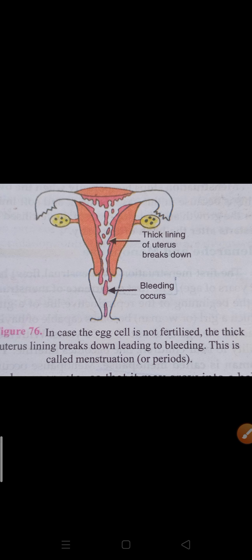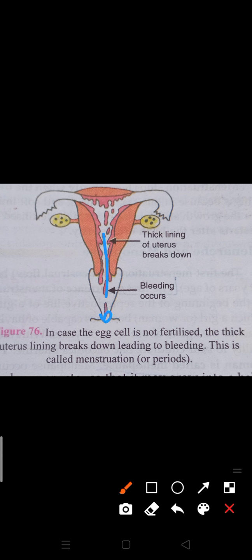Clear? So from the vagina this bleeding occurs. So we can now say that this is the breakdown and removal of the inner thick and soft lining of the uterus along with its blood. In the form of vaginal bleeding, this process is known as menstruation. Are you getting my point?